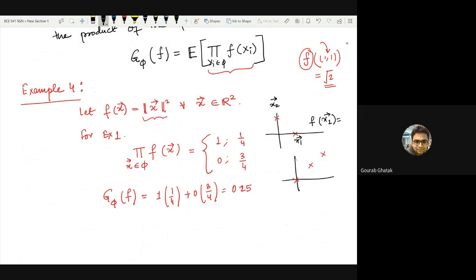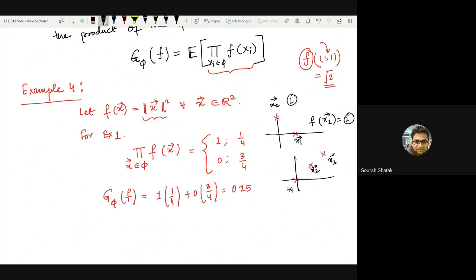Remember, the function is simply the mod of x. At x1 it would be 1, at x2 it would be 1, so the entire thing is 1 into 1, 1. So the product is 1, right? We are taking the product of these function values, which are calculated point-wise at each point. In this case, there are 3 points, x1, x2 and x3.